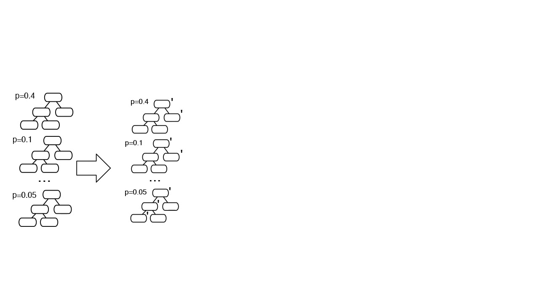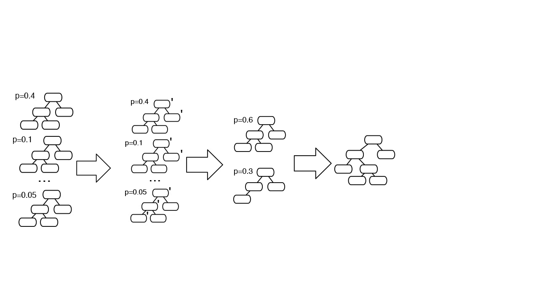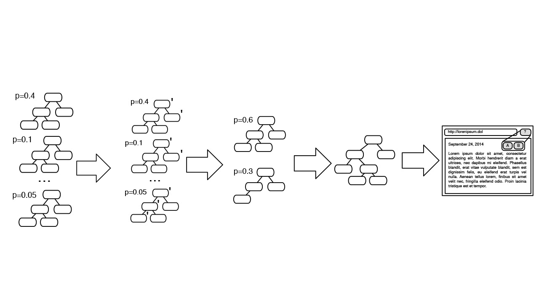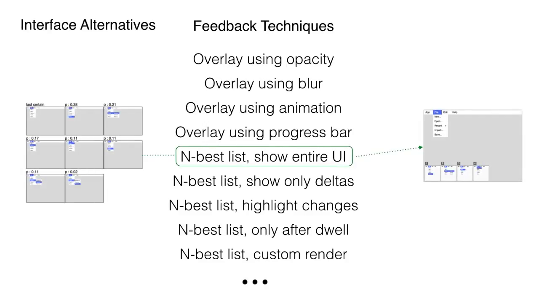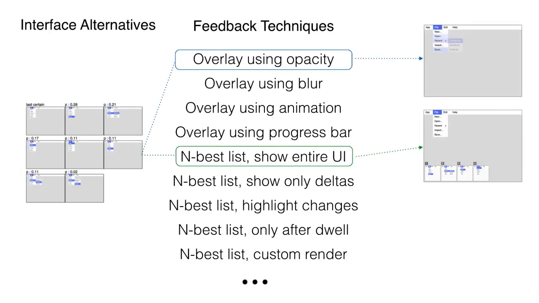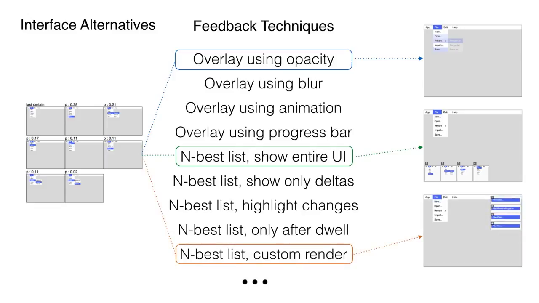Behind the scenes, our architecture takes a probability distribution over interfaces, identifies differences, reduces this to a smaller representative set, and fuses this list of alternatives into a single interface which is then displayed to the user. We provide a library of several different feedback techniques which developers can use when making interfaces. Developers can then pick which technique they want to communicate uncertainty. By changing these algorithms, drastically different interfaces may be generated without requiring any changes to the layout or rendering code.